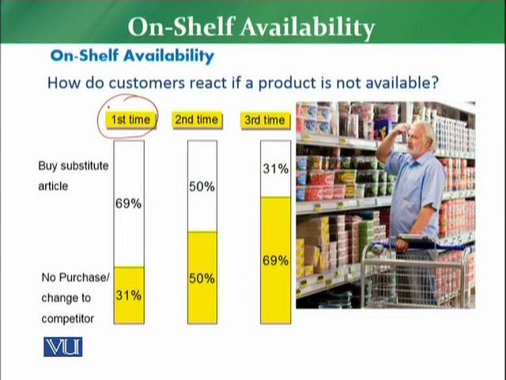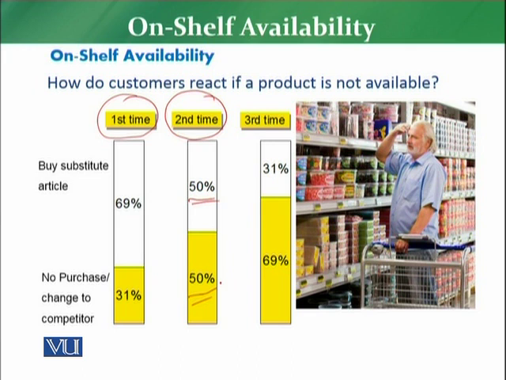Now, there is a second time also. The second time, if the customer has visited the store and still the product he has planned is not available, then 50% of the cases are situations where the customer will buy a substitute product. The remaining 50% is the probability that the customer will not purchase from that retail store, or will buy this particular product from the competitor, meaning the customer will be changing to the competition side.